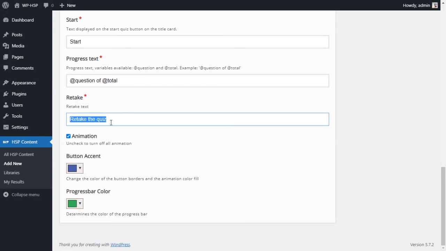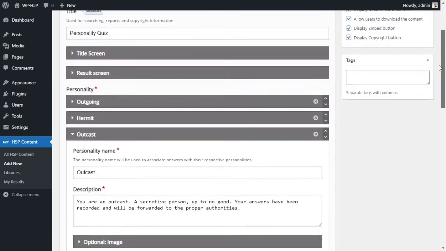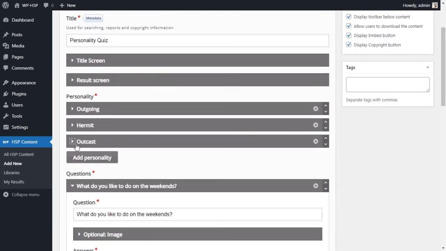And this is the button that says retake. You can rename the button. You can turn on and off the animation, and I'll show you what that looks like. And the progress bar and the button color as well. So remember this, we got blue and green. Let's take a look at what it looks like right now.